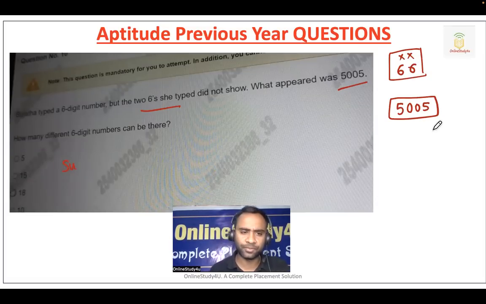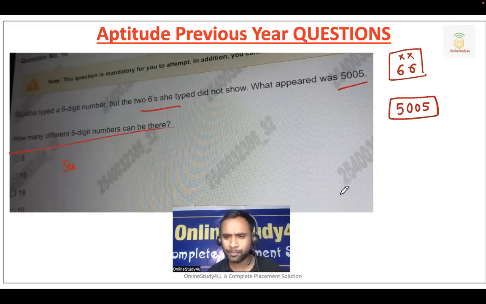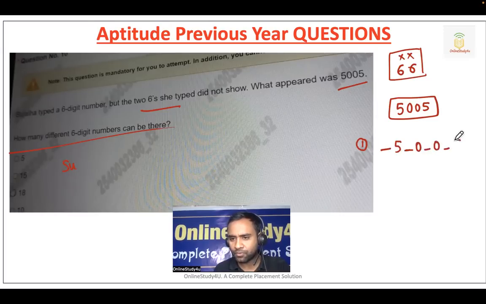Only 4 digits are visible. How many different 6-digit numbers can there be? So here you have to use the permutation and combination concept. No problem, please try to understand. Now where all can the 26 come? I will write like this: 5 0 0 5.